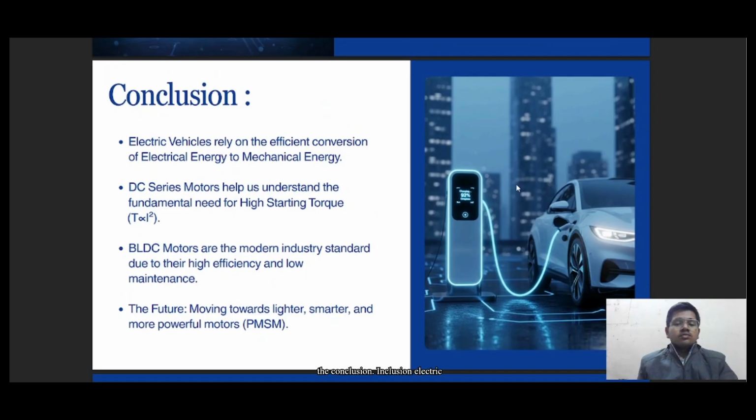Here is the conclusion. In conclusion, electric vehicles rely on the efficient conversion of electrical to mechanical energy. The DC series motor helps us to understand the fundamental need of high starting torque, which is T directly proportional to I squared. However, BLDC motors have become the modern industry standard due to their high efficiency and low maintenance. The future is moving towards lighter and smarter motors like PMSM and many more.